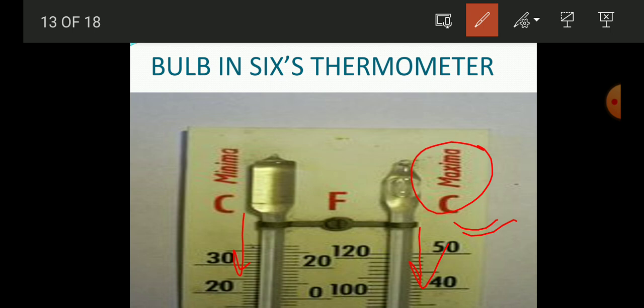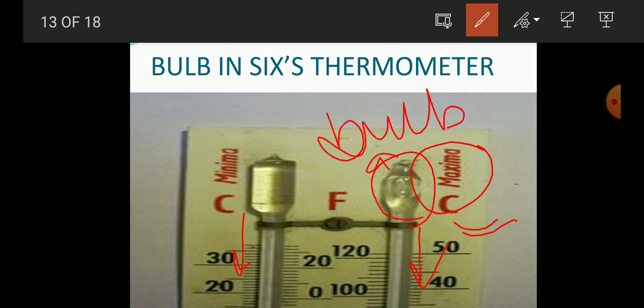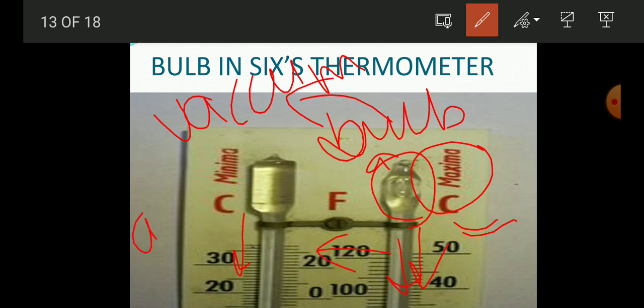Near the maximum thermometer, at the end of the capillary tube there is the bulb, and that bulb has some vacuum in it, and after the vacuum there is the alcohol. Why are we using alcohol?